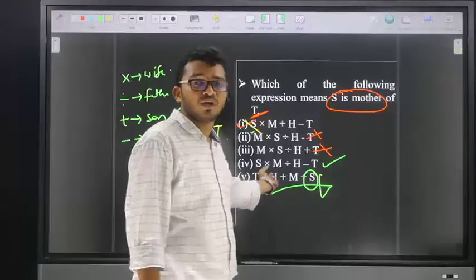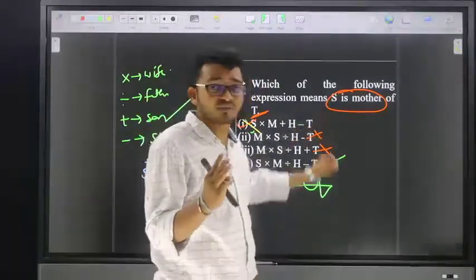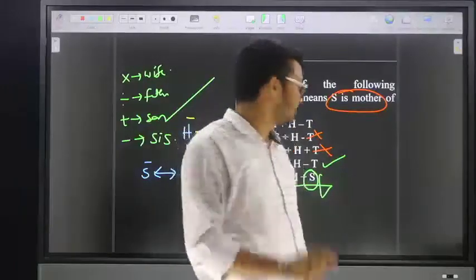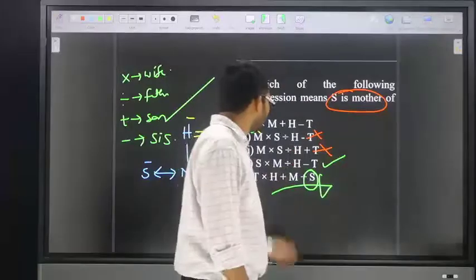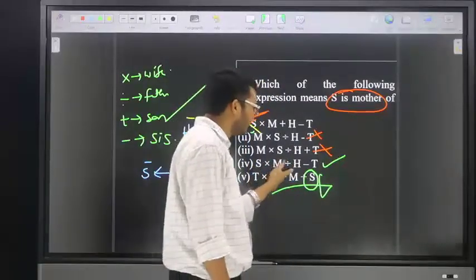Option number four. Friends, compulsory out of five options, by taking that logic, we are easily able to eliminate three options. Just try to solve any one of the options. Suppose, check here, if you take option number 4, option number 4 is S into M divided by H minus T.